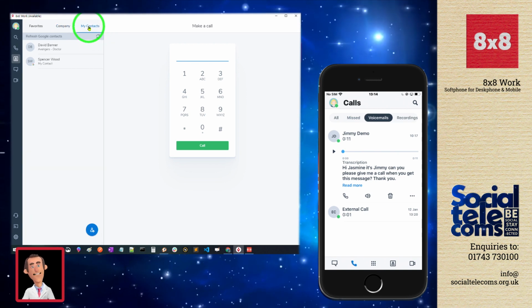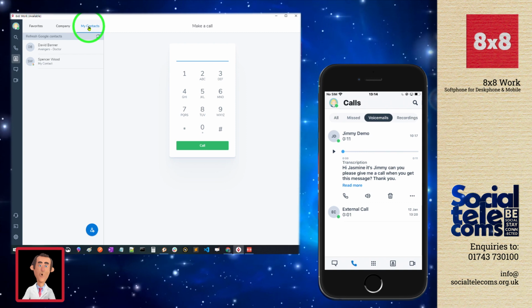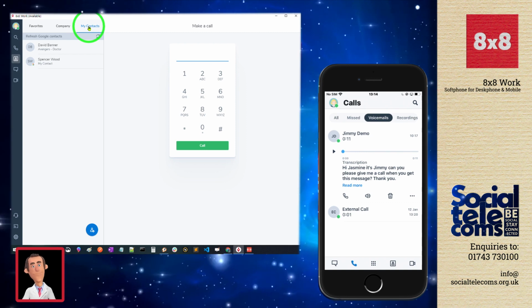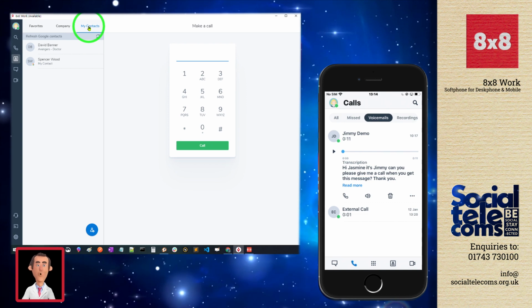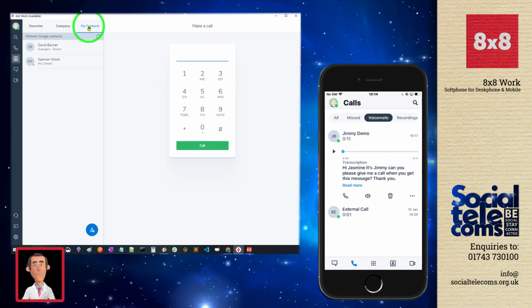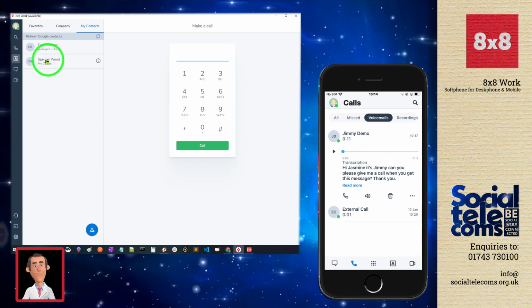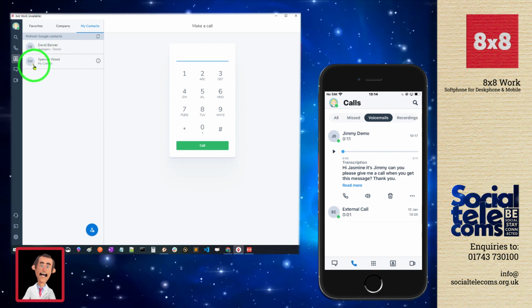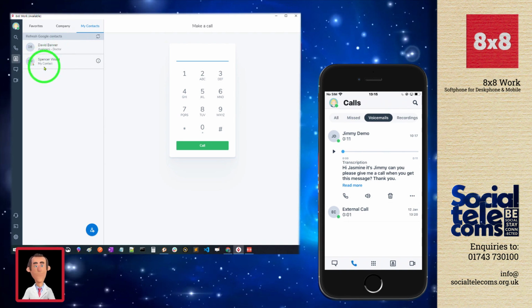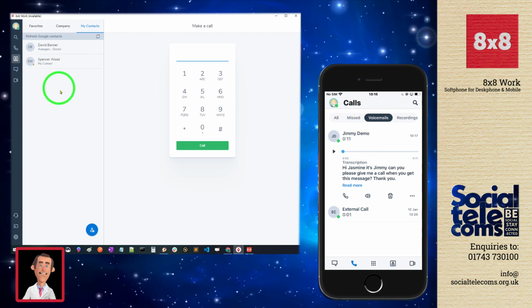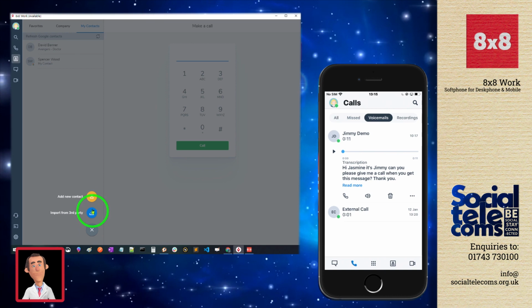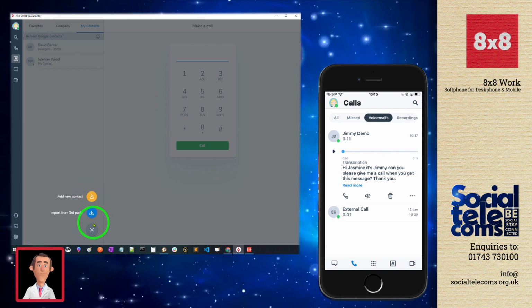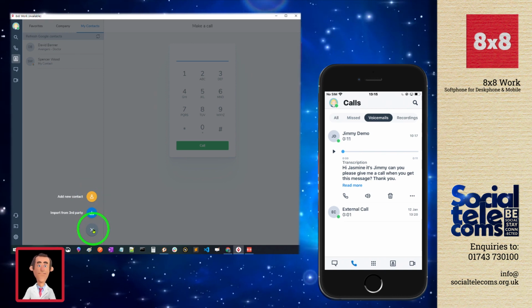The My Contacts area is where we can integrate into Google directory services, Microsoft Outlook, and then it will synchronize any contacts, both personal and corporate, into the 8x8 application. And as we can see here, I've synchronized to Google, and I can see that this is where this contact has been populated from. We can also manually add any contacts if we need to by clicking the blue icon down here and selecting Add New Contact. We can manually add anyone in that we need to.